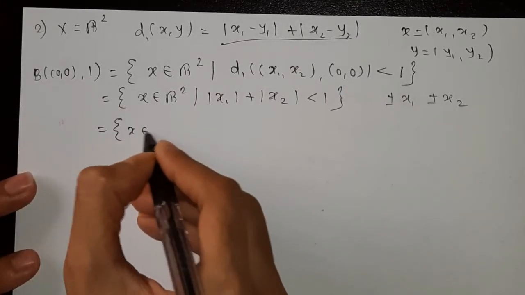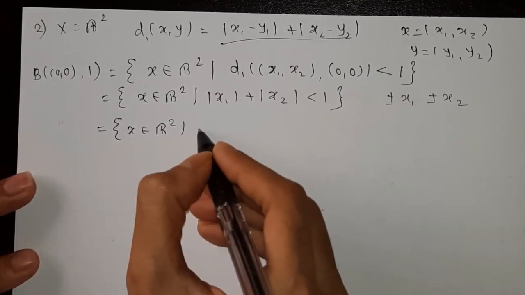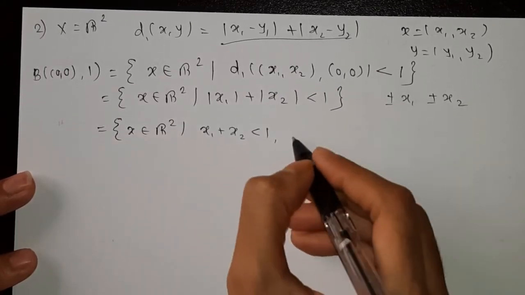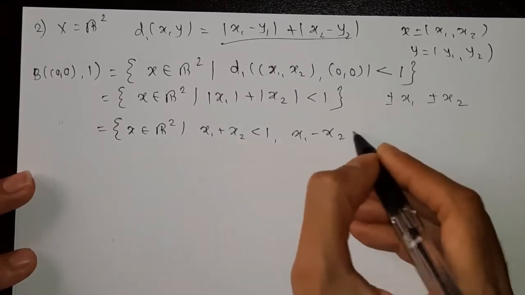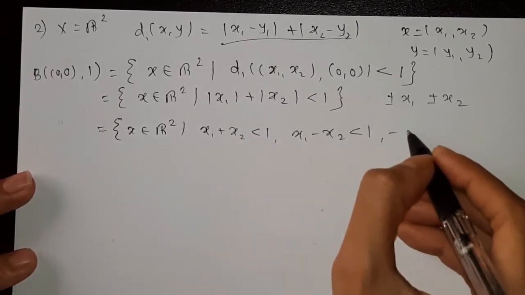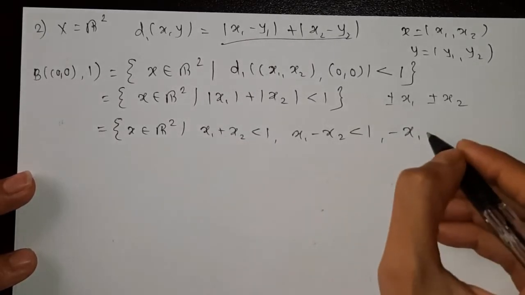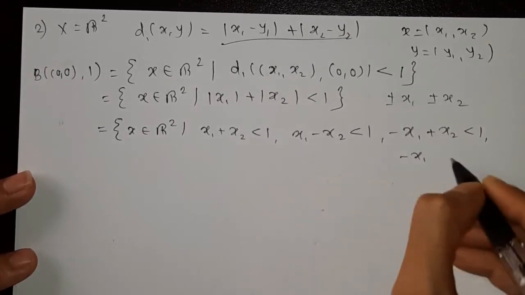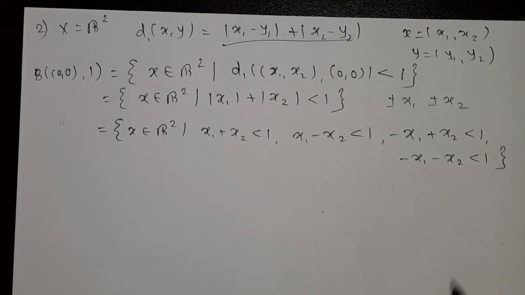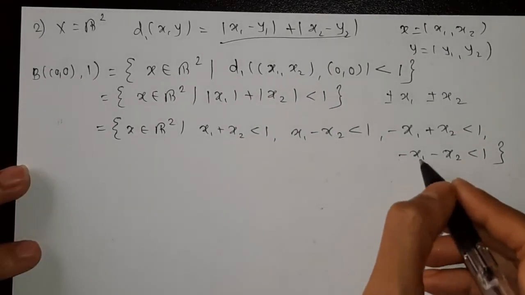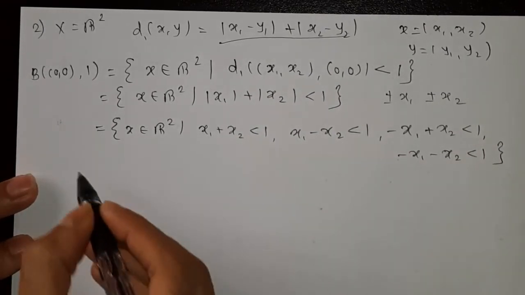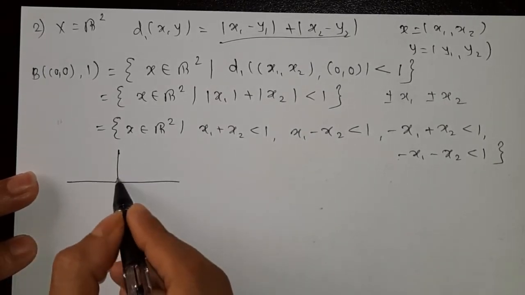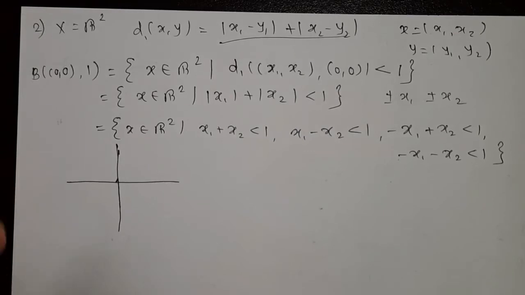They are: either x1, x2 both positive; x1 is positive, x2 is negative; x1 is negative, x2 is positive; and last, both are negative, so we write minus x1 minus x2. So if I want to draw a diagram, how can we draw this?